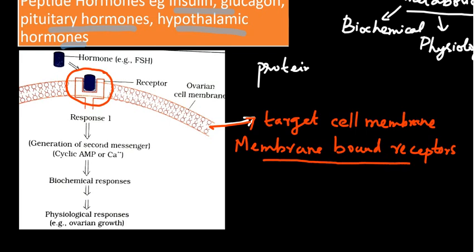Examples of secondary messengers are cyclic AMP or calcium, and these secondary messengers will produce the biochemical responses and physiological responses.